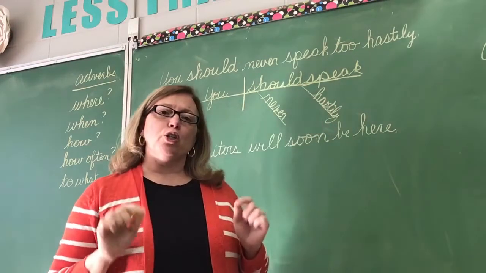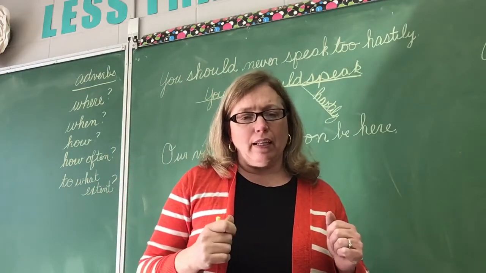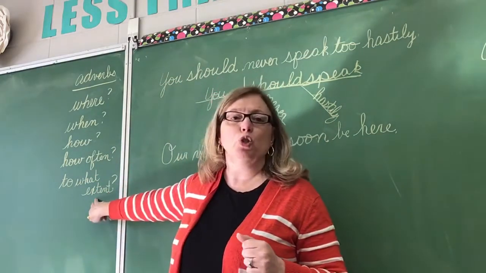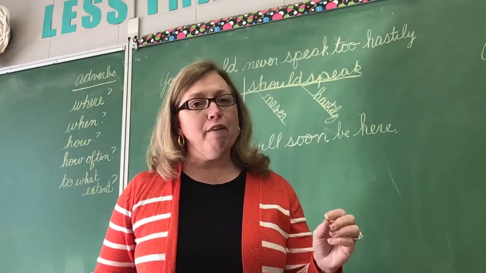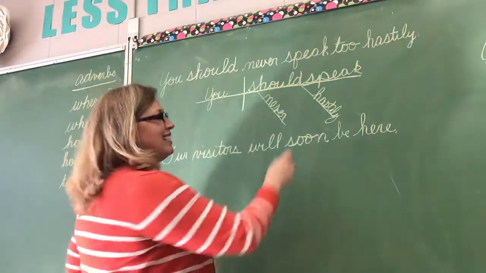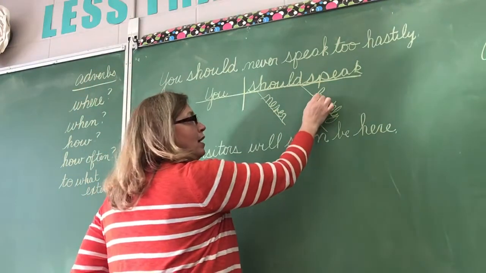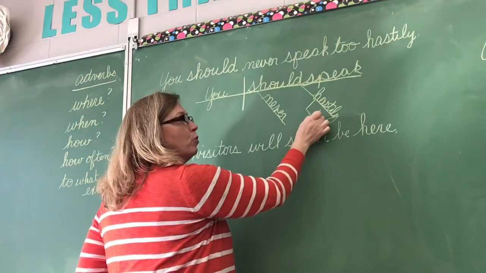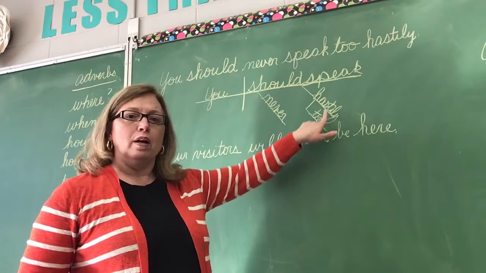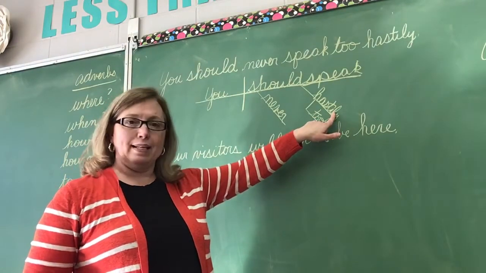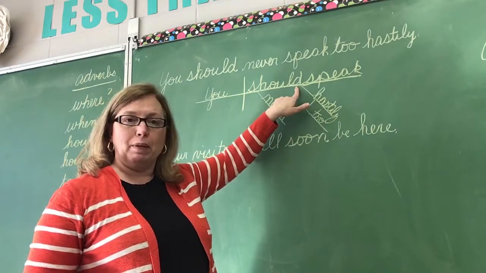Now, to what extent do I speak hastily? I speak too hastily. So too is an adverb telling me to what extent. So draw another diagonal line, connect them, and write the word too. This shows me that the word too modifies the word hastily, and hastily modifies my verb should speak.